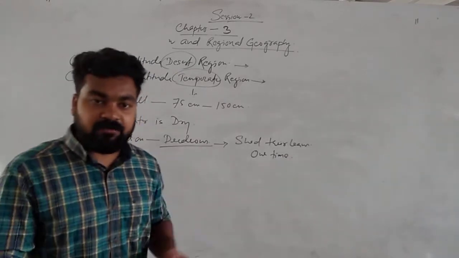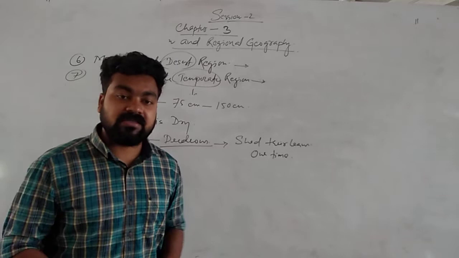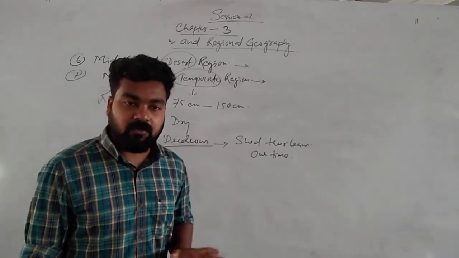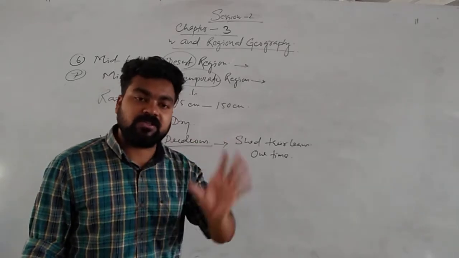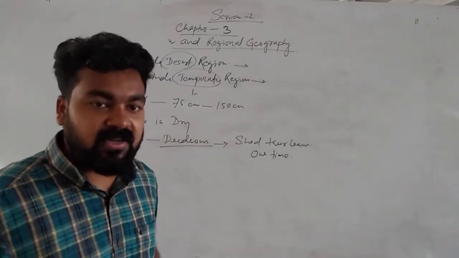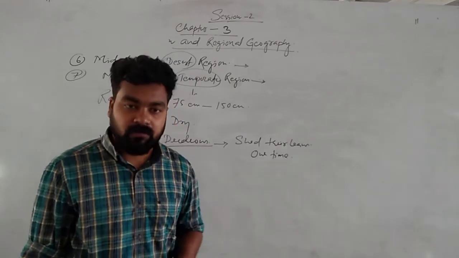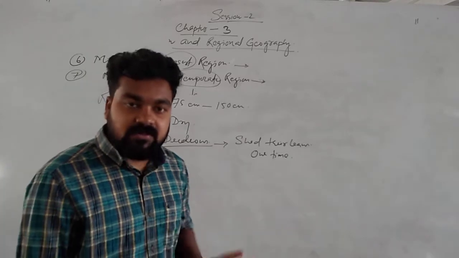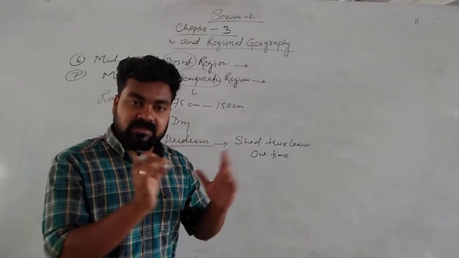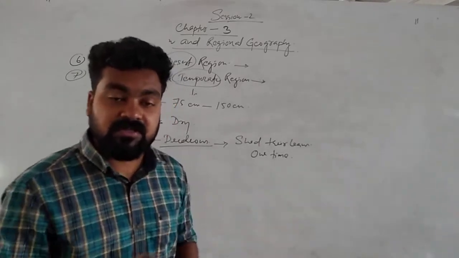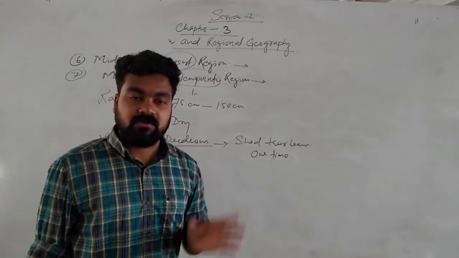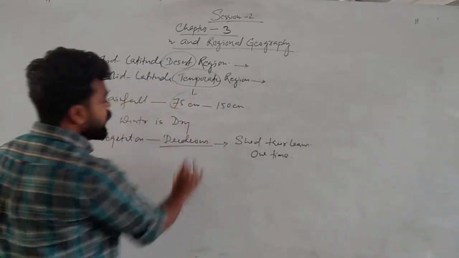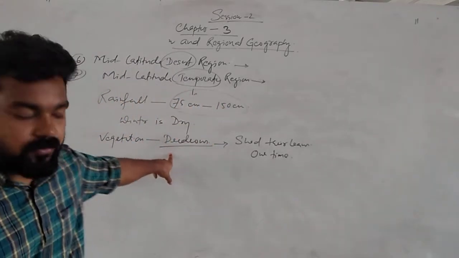The difference is that evergreen forest never sheds its leaves. The whole year it is green because of high rainfall. Generally in the equatorial region we find the evergreen forest. But in the tropical region, due to the change of rainfall pattern, for 6 months there is rainfall, and for the remaining months there is no rainfall, or if there is, it is very scanty. So that's why they shed their leaves, and that is the difference. But in the temperate region, due to the low amount of rainfall, deciduous trees we can find.